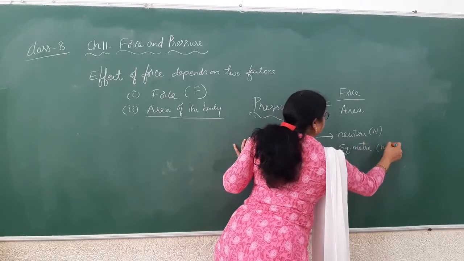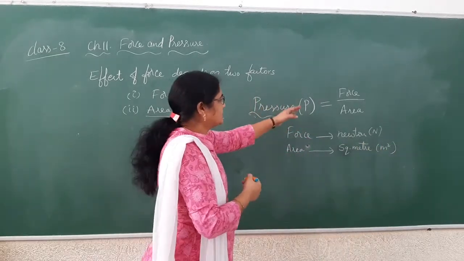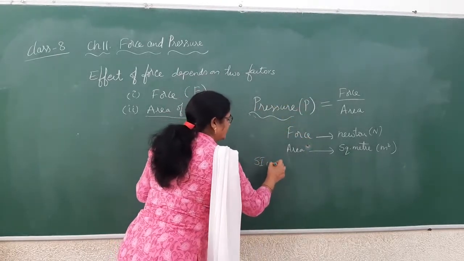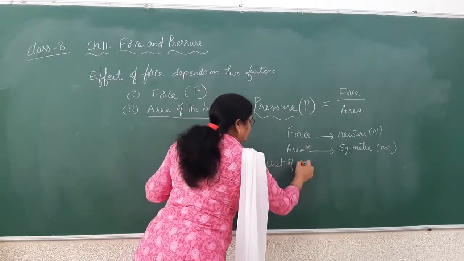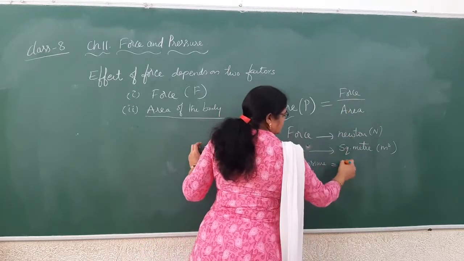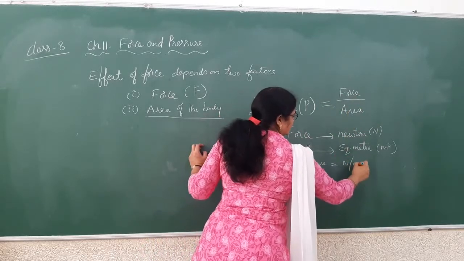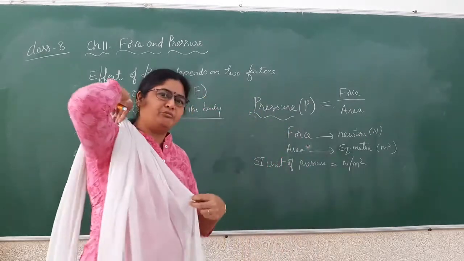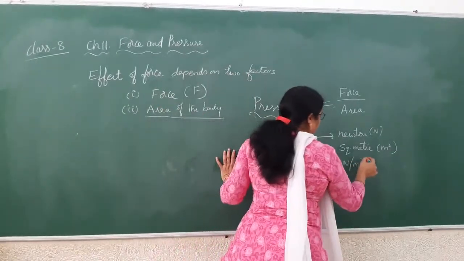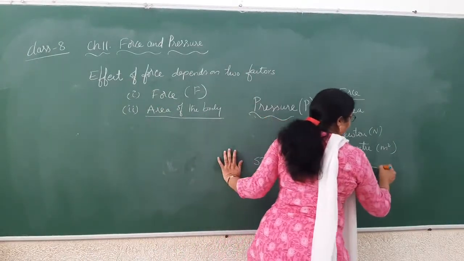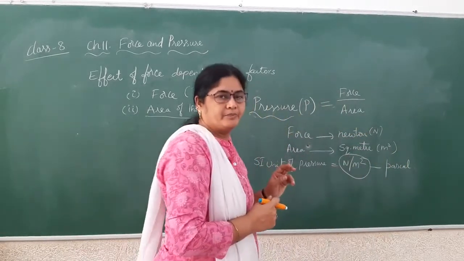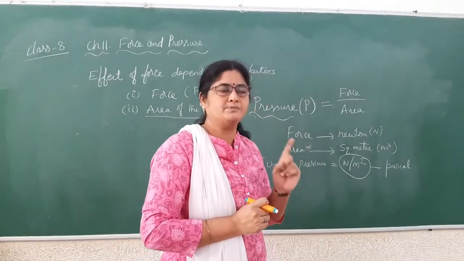Square meter, so that is called meter square. Since pressure is force by area, the SI unit of pressure is equal to force, which is measured in Newton, divided by meter square. So the SI unit of pressure is Newton per meter square. This Newton per meter square is also called Pascal, named after the scientist Blaise Pascal.